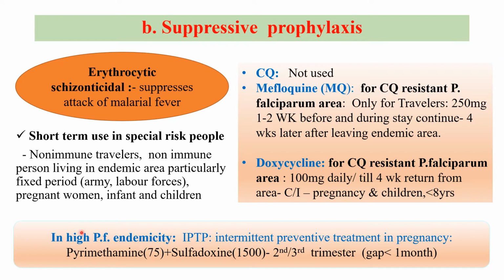In case of high P. falciparum endemicity, intermittent preventive treatment therapy is provided in pregnancy. So according to the WHO, what should be given in IPTp? A single dose of sulfadoxine, that is 1500 milligram, plus pyrimethamine 75 milligram, a single shot of the drug, should be given during the second trimester, and after a gap of 1 month, in the third trimester, the 2 doses should be given at an interval of 1 month. So this covers the suppressive prophylaxis.